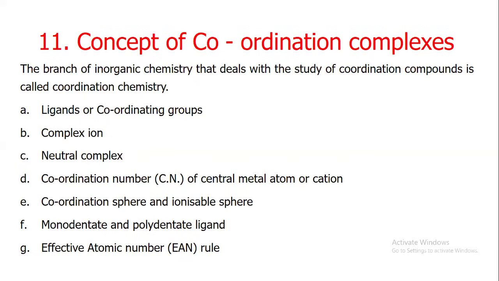Okay, the concept of coordination complex. The branch of inorganic chemistry that deals with the study of coordination compounds is called coordination chemistry. We'll further discuss the concept of coordination complex, ligands or coordinating groups, complex ion, neutral complex, coordination number of the central metal atom or cation, coordination sphere and ionization sphere, monodentate and polydentate ligands, and the effective atomic number rule.